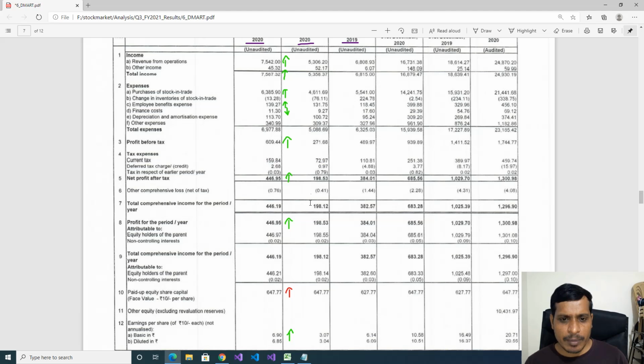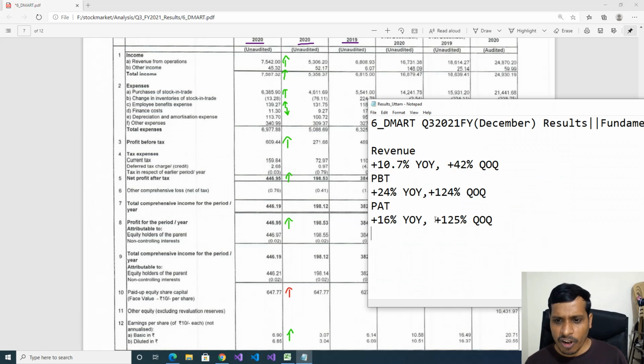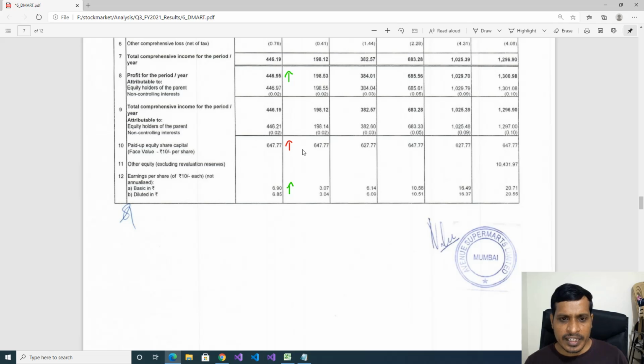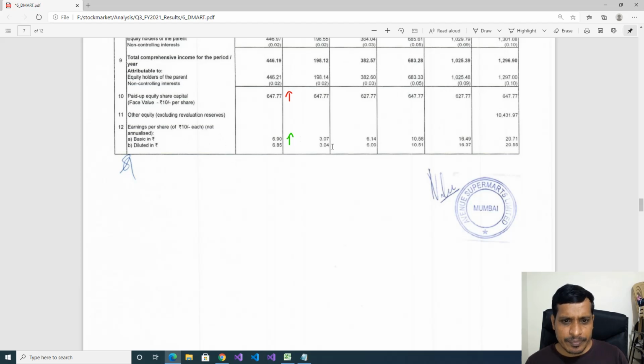Later, net profit: previous quarter 198 crores, this quarter 446 crores. That means approximately 250 crores increased. We'll check it in percentage. Profit after tax increased 125% quarter on quarter. These are very good figures. Here in September, equity is 647 crores. In December, 647 crores. That means they didn't dilute the equity in the September and December quarters, but they diluted in the March quarter. Here, earning per share, basic, went from 3.07 rupees to 6.90 rupees. That means it doubled. This is a positive for the company.